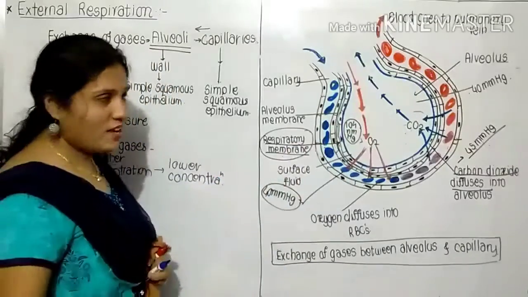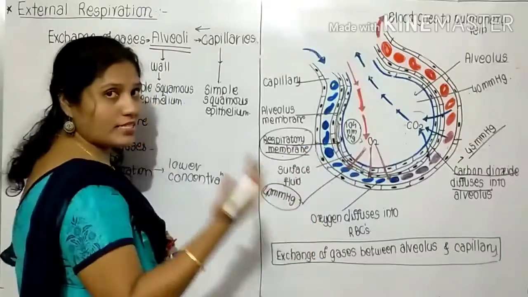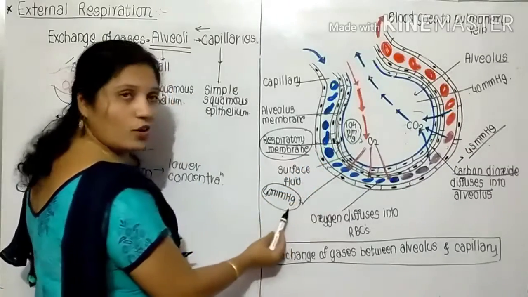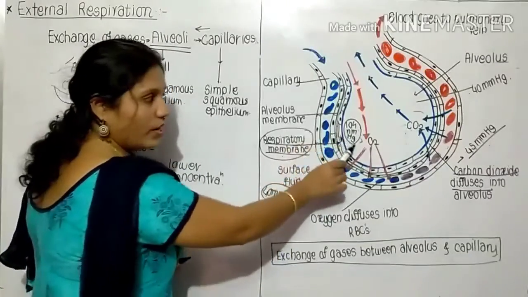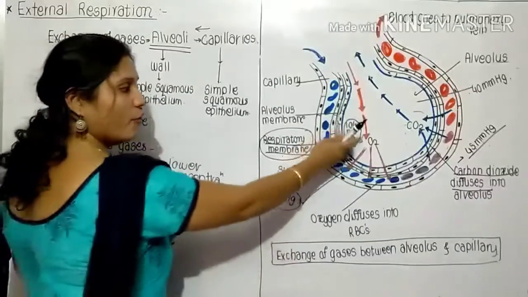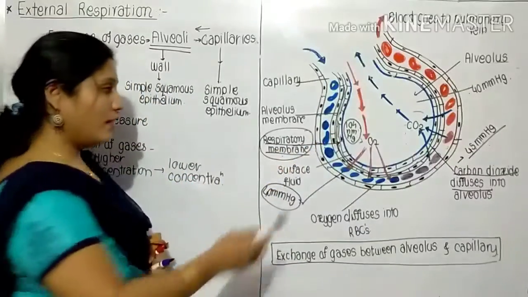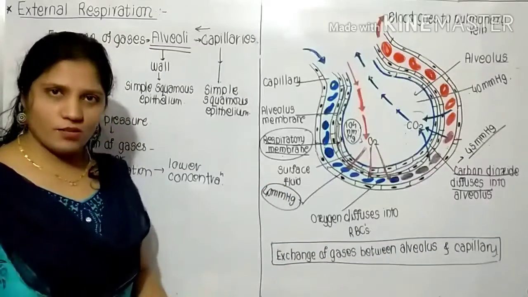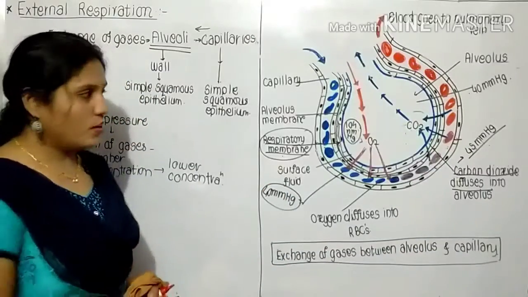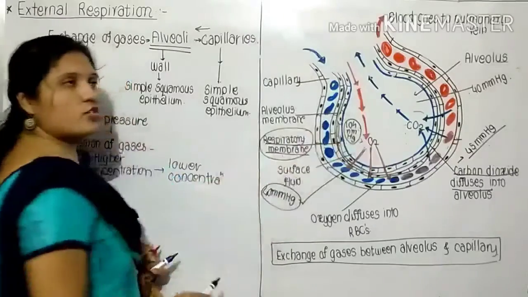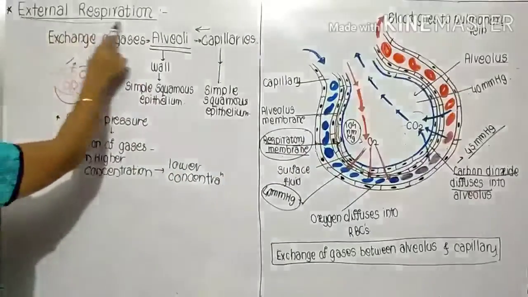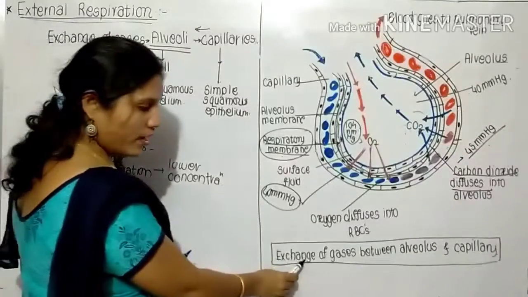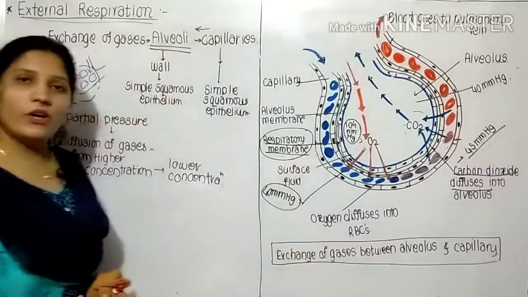Of course, there is diffusion of gases from higher concentration to lower concentration, so oxygen moves from the alveoli into the capillaries, and then through the capillaries it passes towards each and every cell and tissue. This exchange of gases is known as external respiration. We have seen the exchange of gases between the alveolus and capillary.